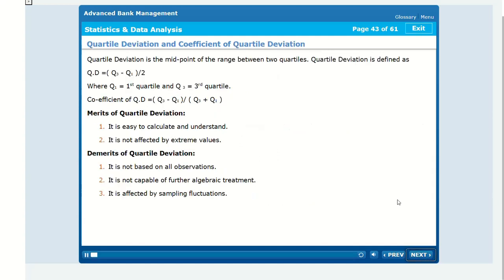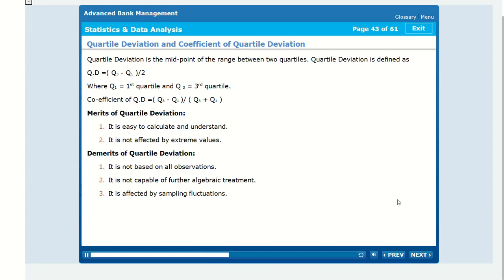Quartile deviation and coefficient of quartile deviation. Quartile deviation is the midpoint of the range between two quartiles. Quartile deviation is defined as QD equal to Q3 minus Q1 by 2, where Q1 equal to first quartile and Q3 equal to third quartile. Coefficient of QD equal to Q3 minus Q1 by Q3 plus Q1.